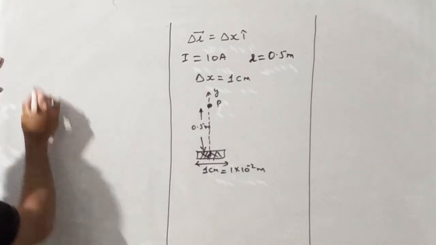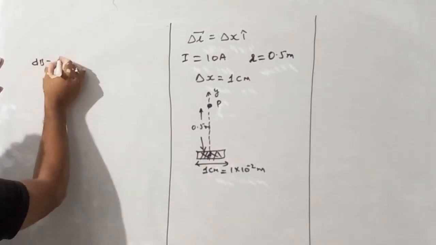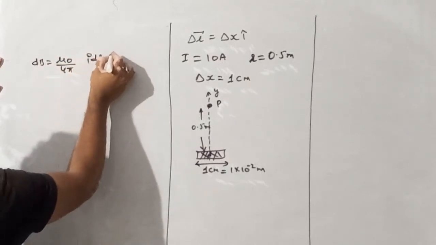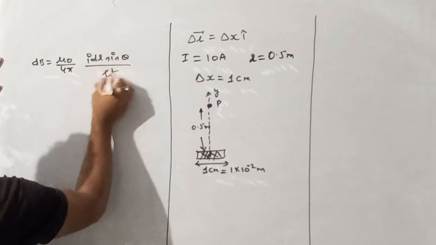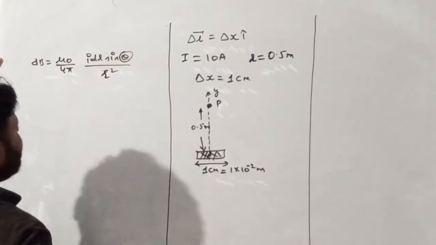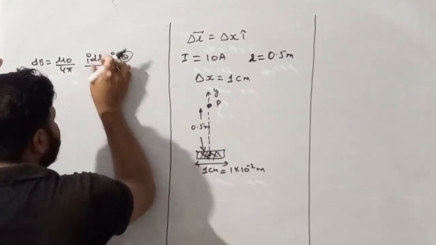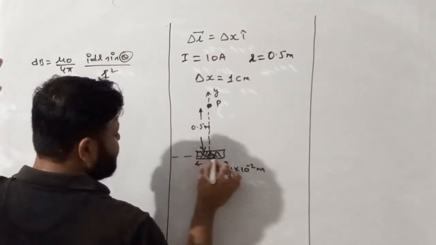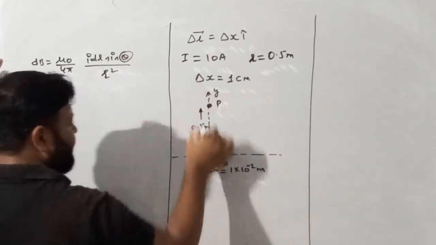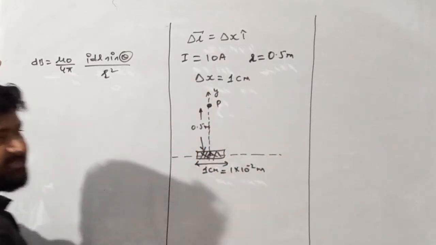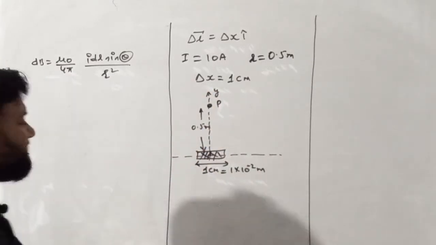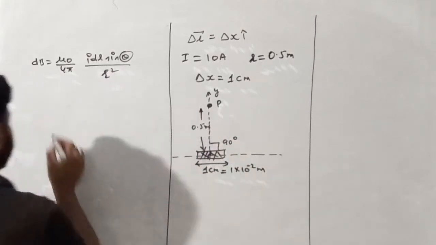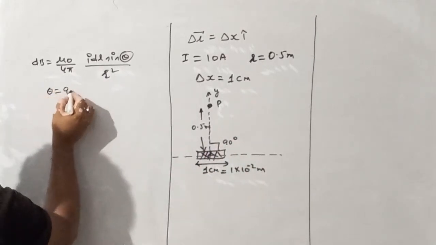Very easy. The formula of the magnetic field is dB equals mu naught upon 4 pi I dl sine theta over r square. Theta is the angle between dl and the distance. The angle between dl and the distance: dl is placed on the origin, and the point where we want to find the magnetic field is present on the y-axis. So the angle must be 90 degrees. So theta here is 90 degrees.